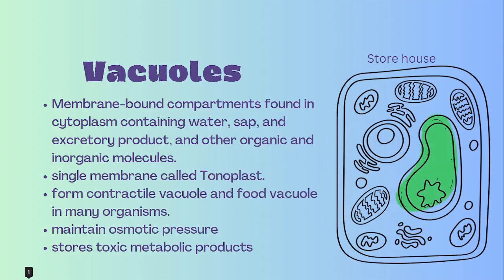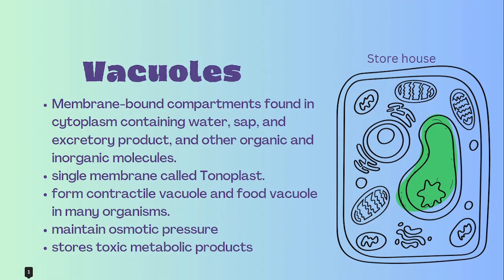Then we have vacuoles. It is called the storehouse of the cell, as it stores water, excretory products, or toxic metabolic products. Other inorganic and organic products are also stored in here. They are bounded by a single membrane called the tonoplast. They form contractile and food vacuoles in many organisms.